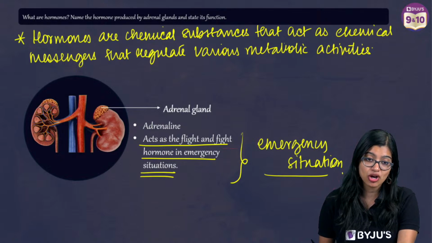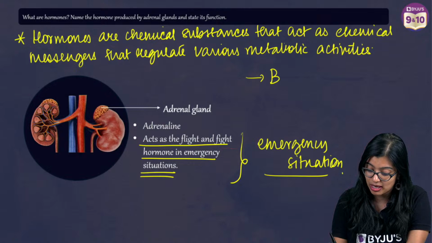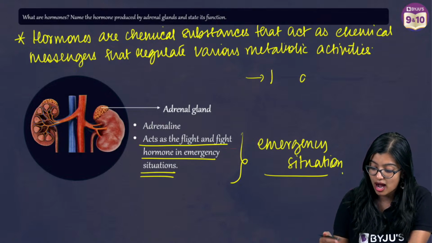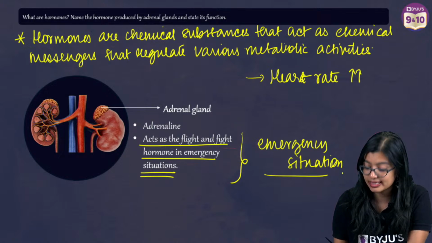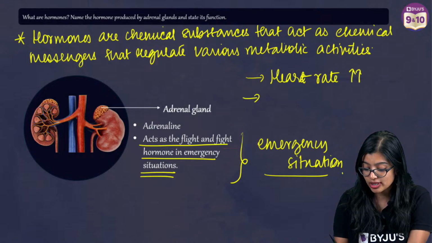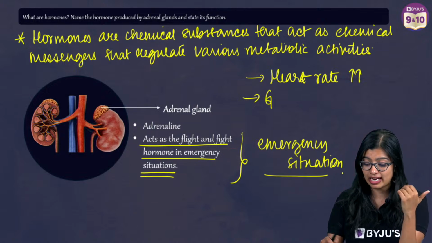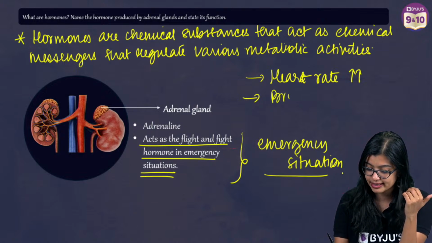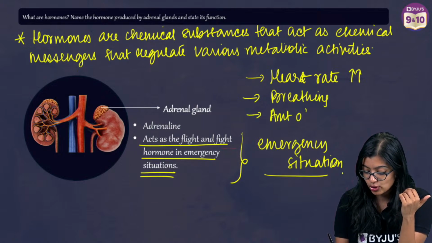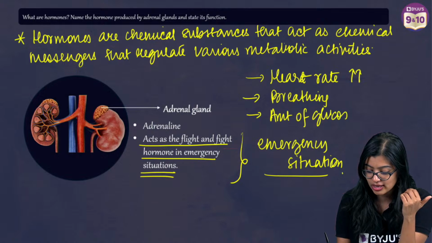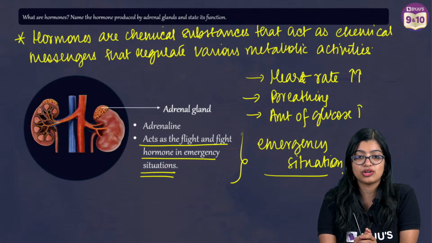What is the effect of adrenaline? Normally when adrenaline is released, we see that the heart rate increases. It becomes much more. To deal with this, we start breathing heavily, or the breathing rate also increases, so that there is more oxygen. The amount of glucose also becomes more, so that we have more energy to deal with that kind of situation.